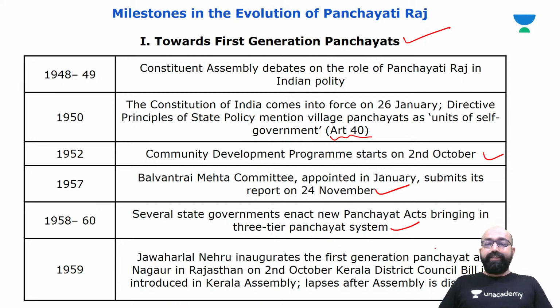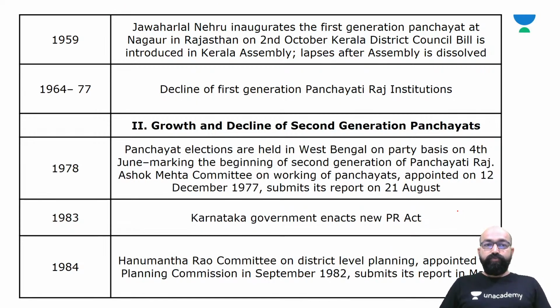Then the Kerala District Council Bill is introduced in the Kerala Assembly, and after that, lapses after the Assembly is dissolved. So, the first generation Panchayat at Nagaur in Rajasthan was inaugurated by Jawaharlal Nehru in 1959. Then, in 1964 to 77, decline of first generation of Panchayati Raj institutions in the country.